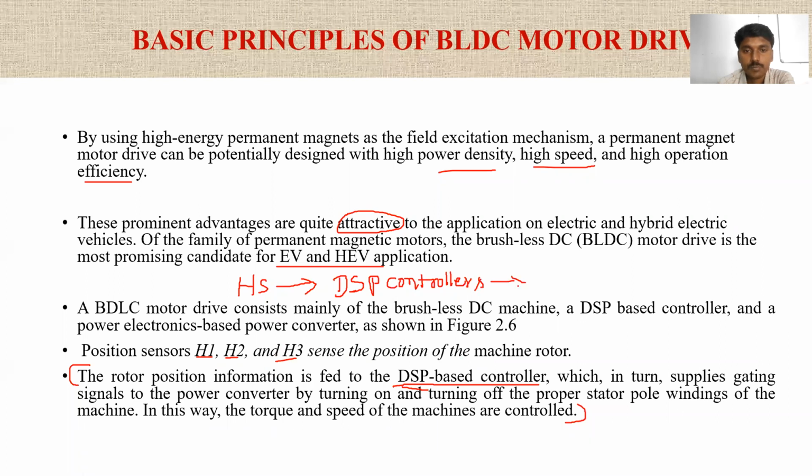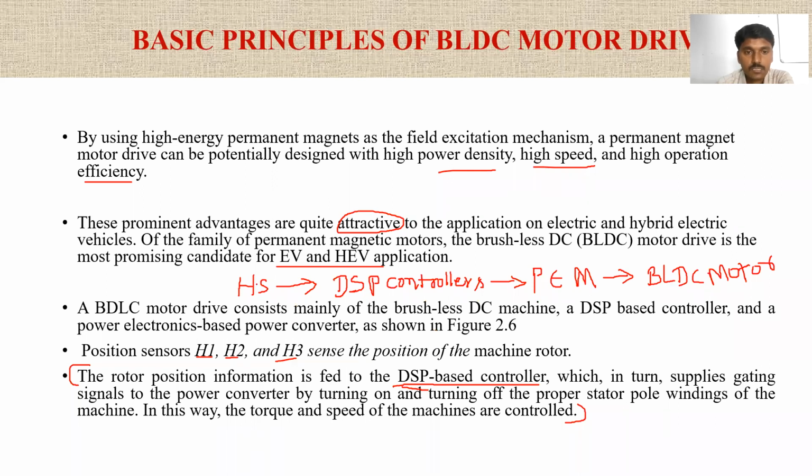Next, this DSP controller will generate the commands for the power electronic modulator. PEM means power electronic modulator. This power electronic modulator will send the power to the BLDC motor. So this is the simple layout.